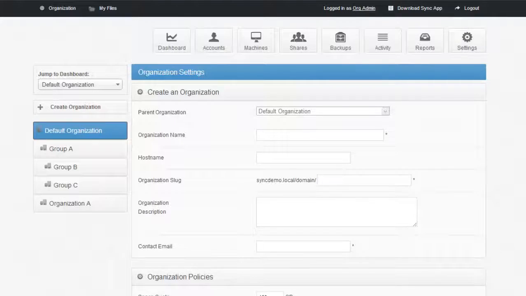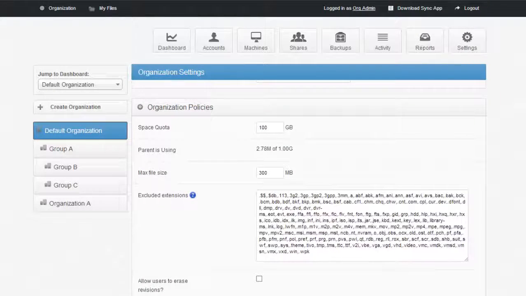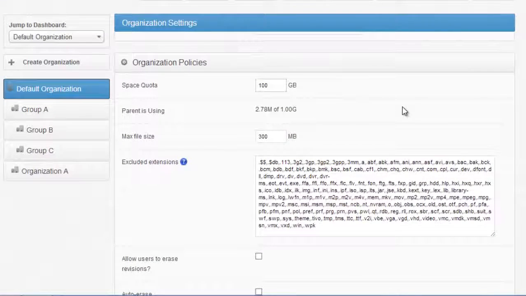So for example, one of the first things you'll set up in a policy is a quota. How much storage do you need? Or how much storage does this organization that you're managing need allocated? A terabyte? Maybe it needs a petabyte. That's up to you. It's all controlled by the administrator.